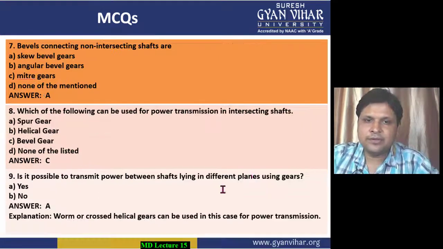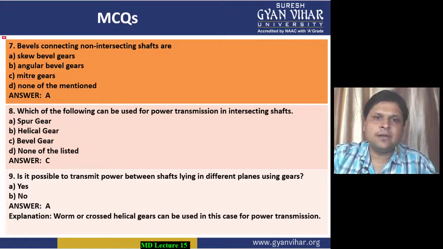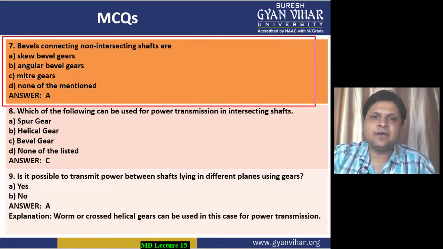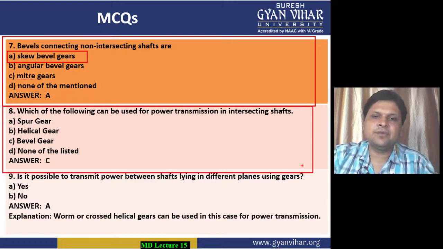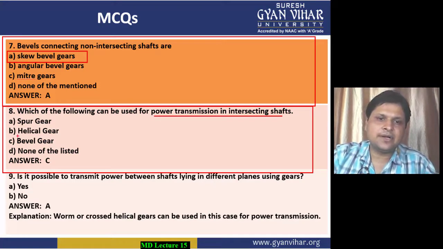Coming to MCQ number 7. What the question is saying to you, bevels connecting non-intersecting shafts are known as, we all know it is known as skew bevel gears. All right. Coming to MCQ number 8, which of the following can be used for power transmission in intersecting shafts? So for intersecting shafts, power is transmitted with the help of bevel gears.